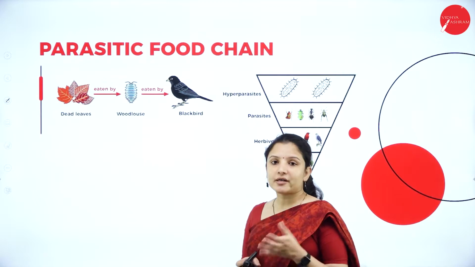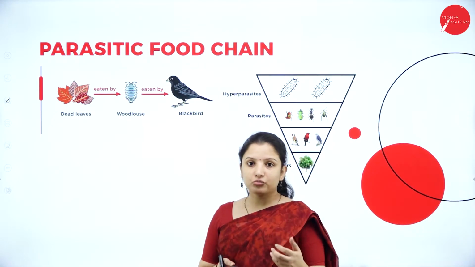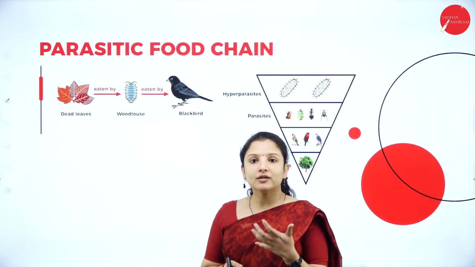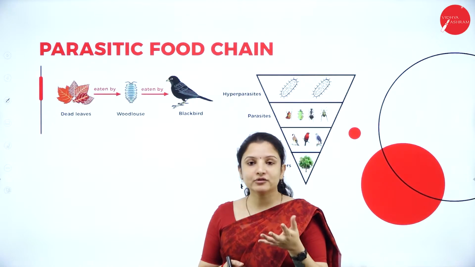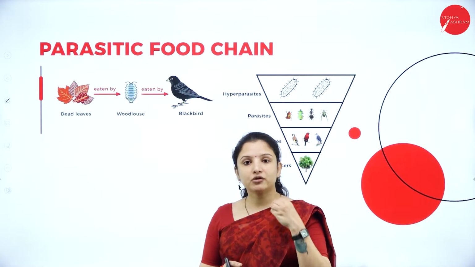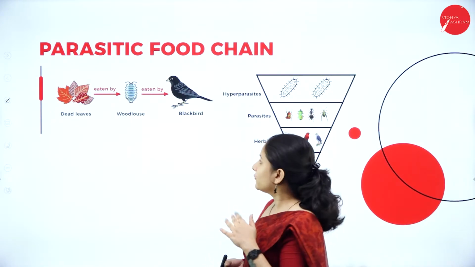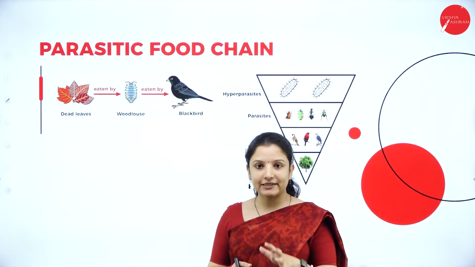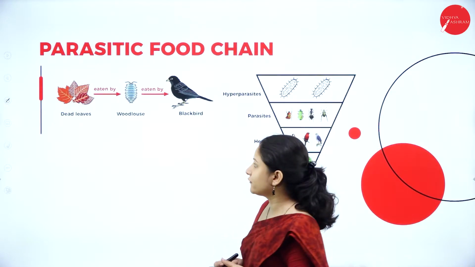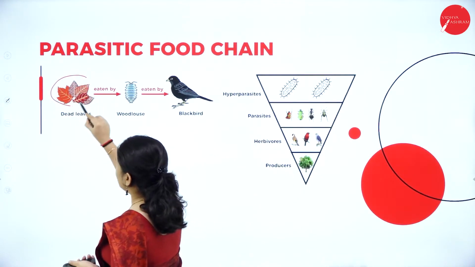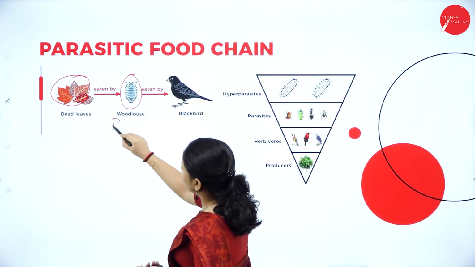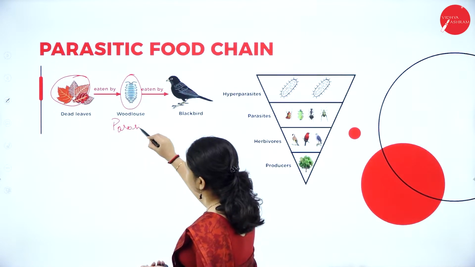So what are parasites? Inside the human body also we have different parasites. We have tapeworm, roundworm, all that, and the lice on the head, all those are parasites, right? Because they feed on the human body, or on the nutrients that humans consume. Even like that, in animals also parasites are present. So when a parasite is involved in a food chain, it is called a parasitic food chain. Say for example, we have dead leaves. These dead leaves are eaten by the woodlouse. So this woodlouse is a parasite.